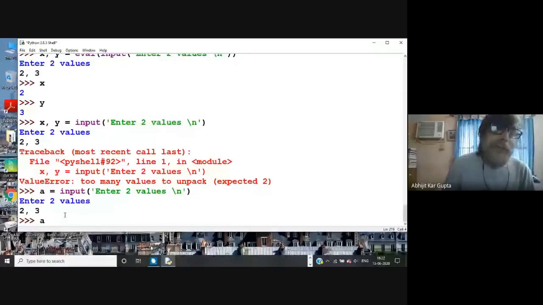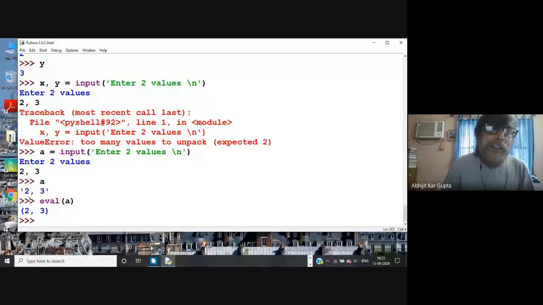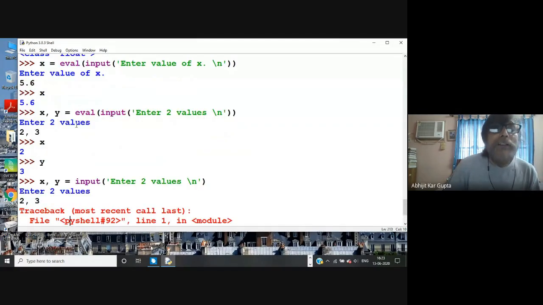Now you eval A. You'll see something comes. It is not a string, but another kind of thing. What is that? It is basically a tuple. Tuple means it is a collection of two items put inside two brackets, parentheses. The name of this is tuple. Like you often write in vectors, components, something like component-wise. So this is a tuple.